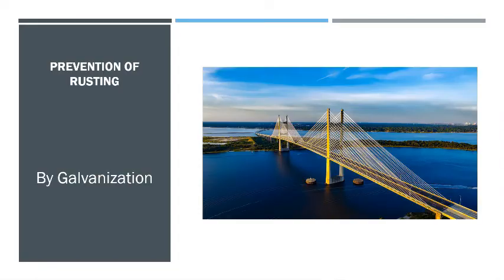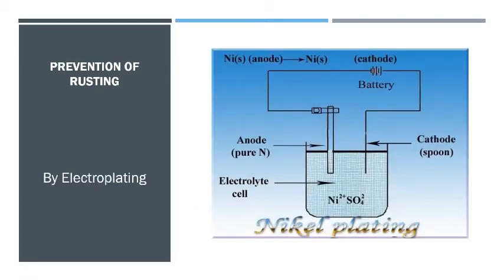By galvanization method. It is a process of depositing a thin layer of zinc metal on iron objects. Zinc metal does not corrode on exposure to damp air. By electroplating method. Certain metals like nickel and chromium do not corrode. Nickel and chromium can be electroplated on iron. So, rusting of iron can be prevented by electroplating the iron object.